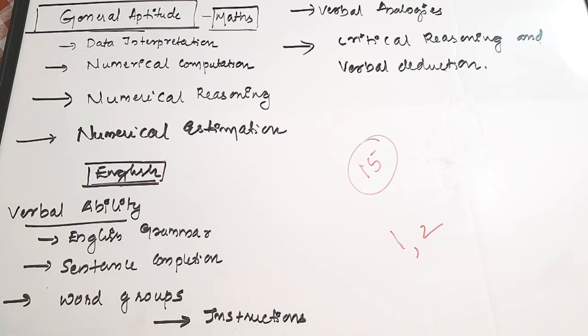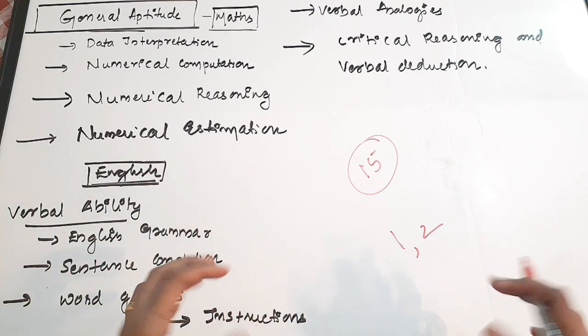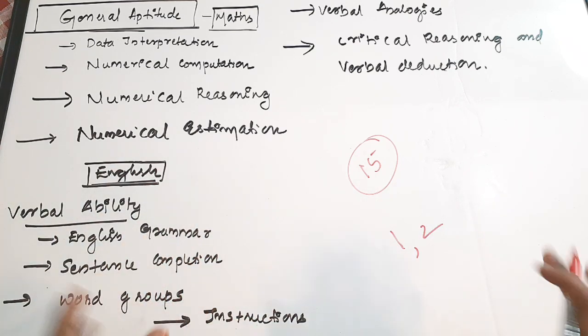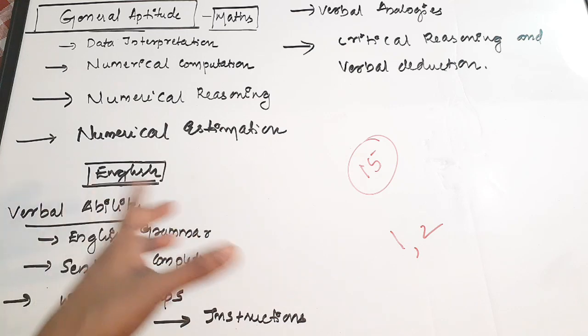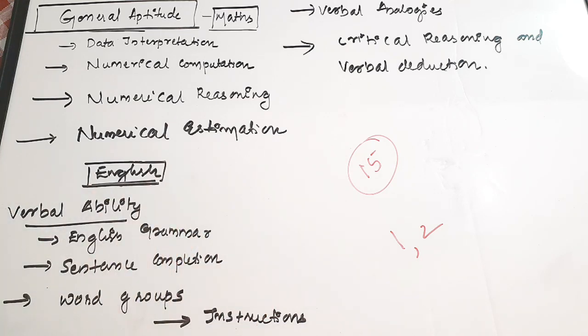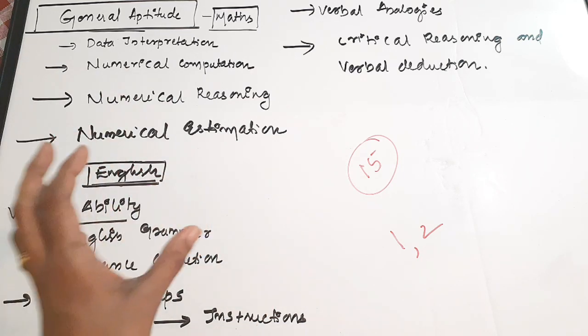That can be either some sums given to you where you have to find the result, or some word problems. For example, age problems, ratio problems, proportion, all these are numerical computation type questions. You can face all those things. Then numerical reasoning and numerical estimation. So these are the important areas you have to prepare in general aptitude maths.